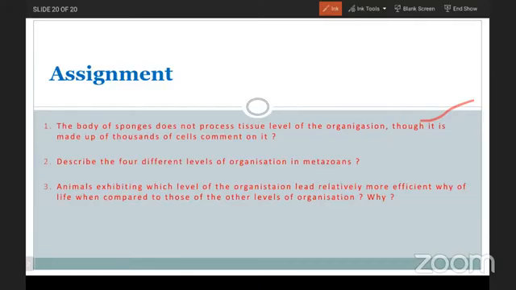Describe different types of level of organization in metazoans. Just now only we completed it. What are they? Protoplasmic level, cellular level, tissue level, organ level, and organ system level. Animals exhibiting which level of the organization lead to a relatively more efficient way of life when compared to those of other levels of organization? Why? Yes, exactly. Organ system level of organization is the more efficient way of life comparatively with the other levels of organization in the animals.